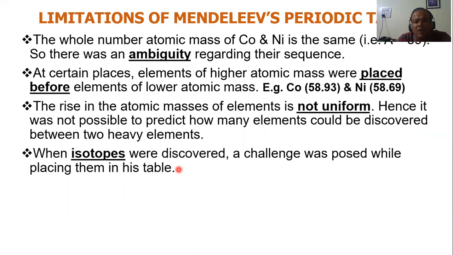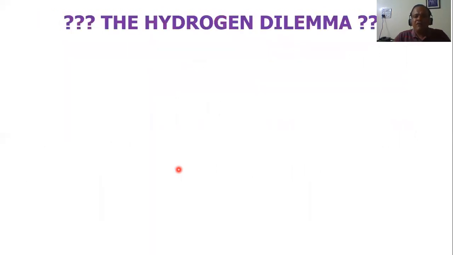Now, if they have a different atomic mass number but are atoms of the same element, how can I put them in different columns? There was a problem whether to put them in the same slot, because they are atoms of the same element, or in different slots, because their atomic masses were different. Like for example, isotopes of hydrogen: hydrogen, deuterium, and tritium. You learned this in the lower classes. They are all hydrogen only. Should I put them in the same place or different places?